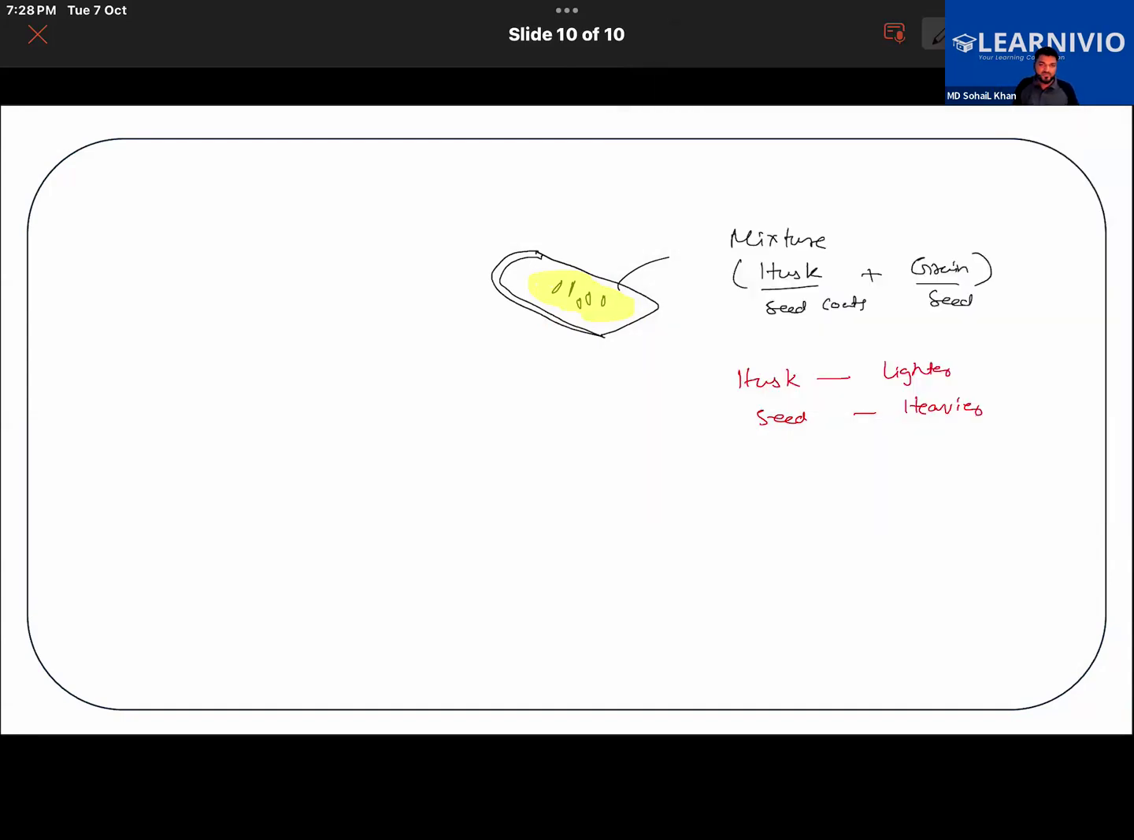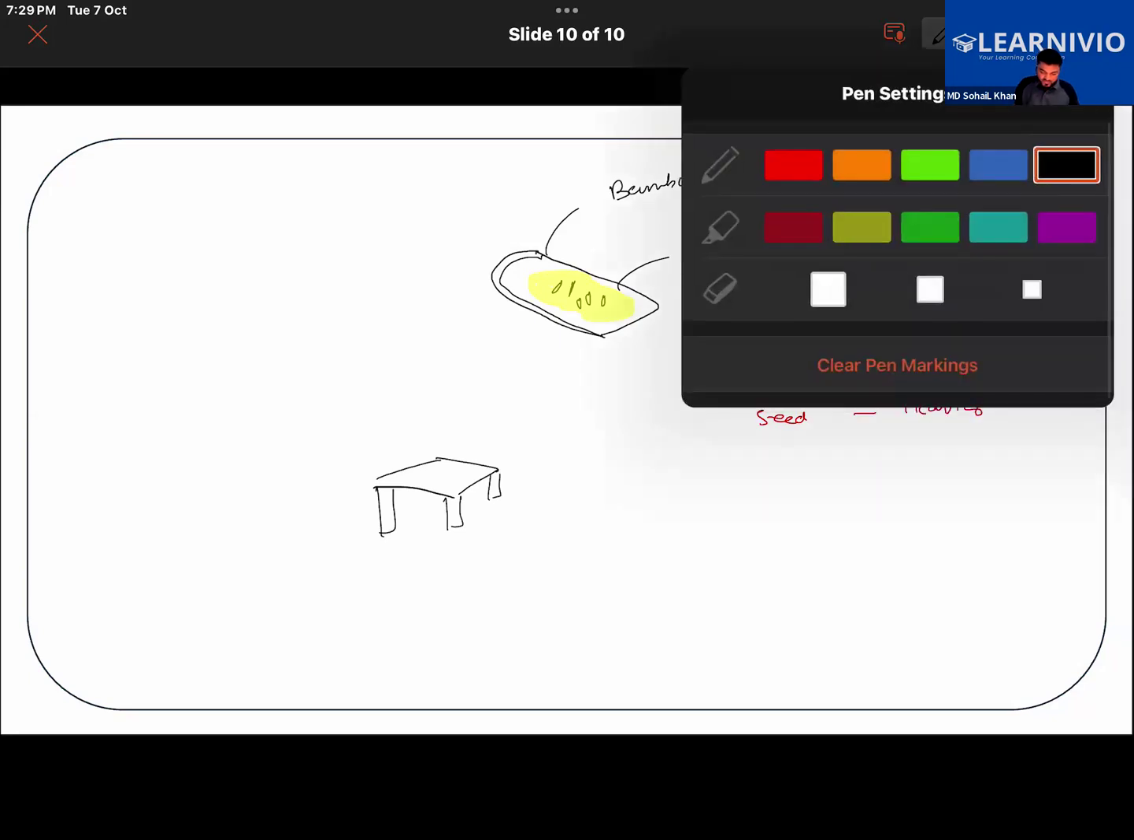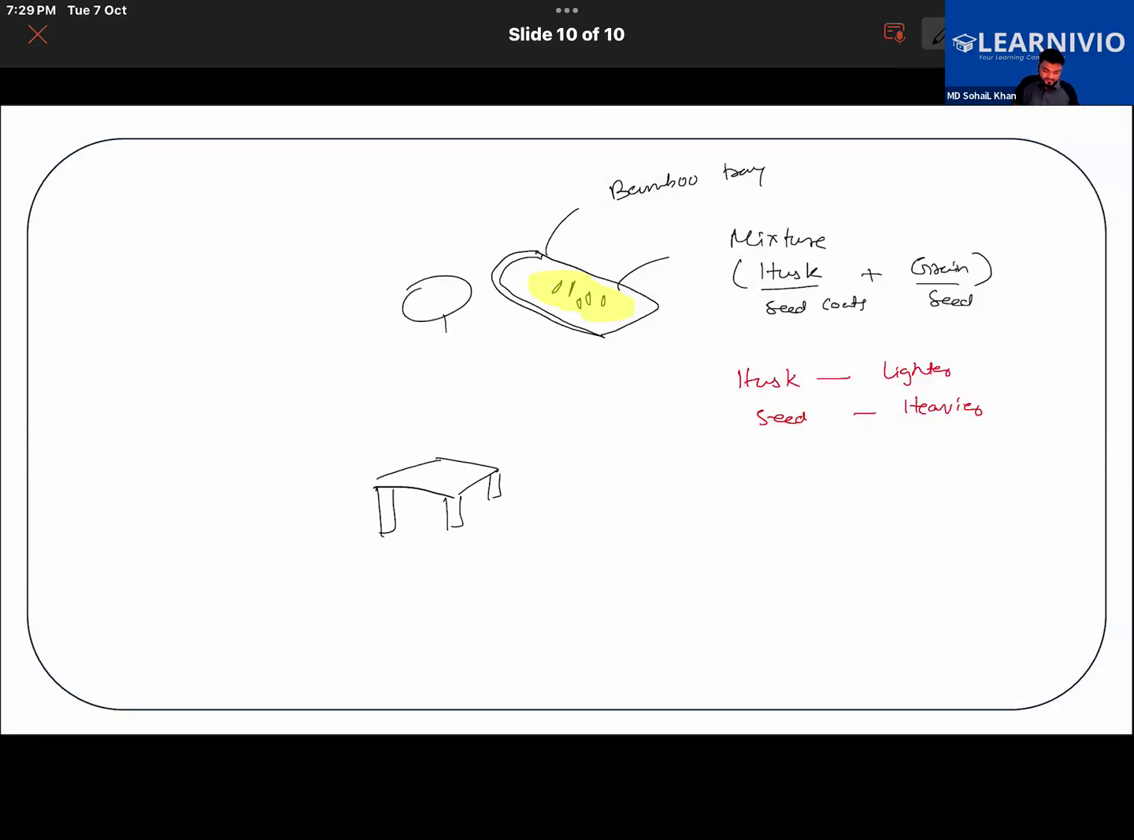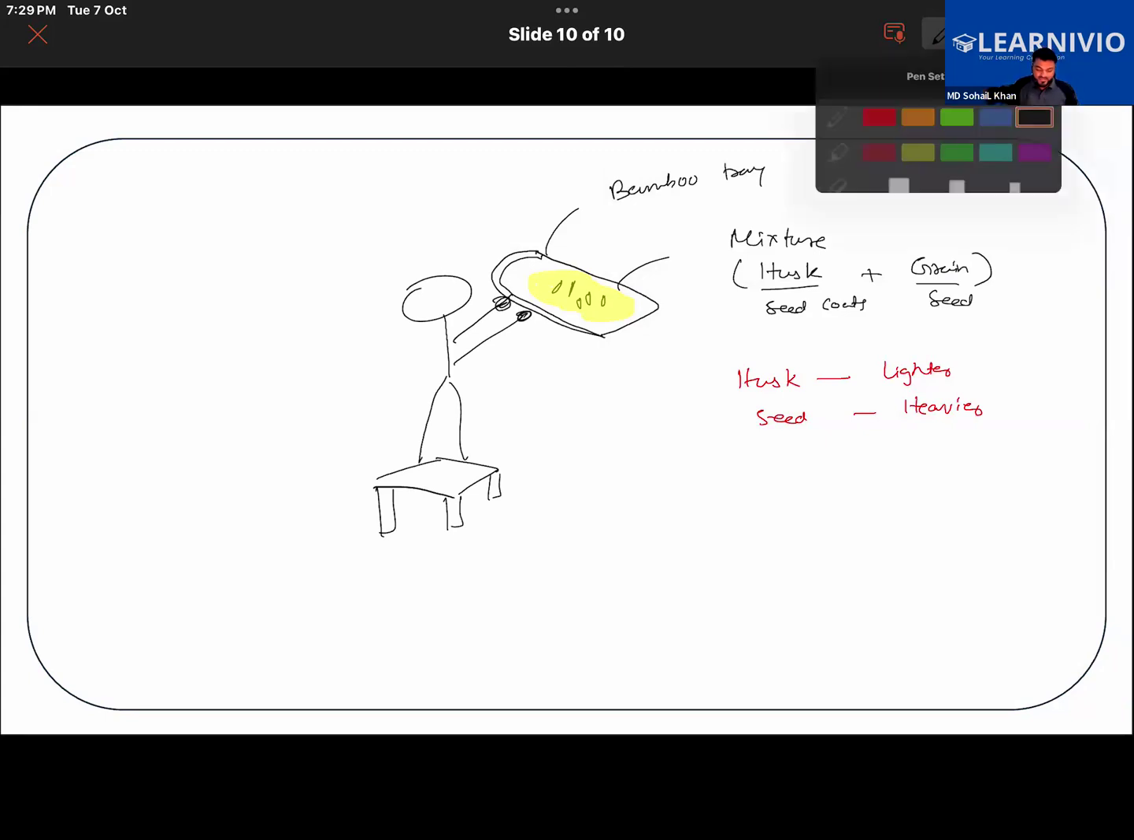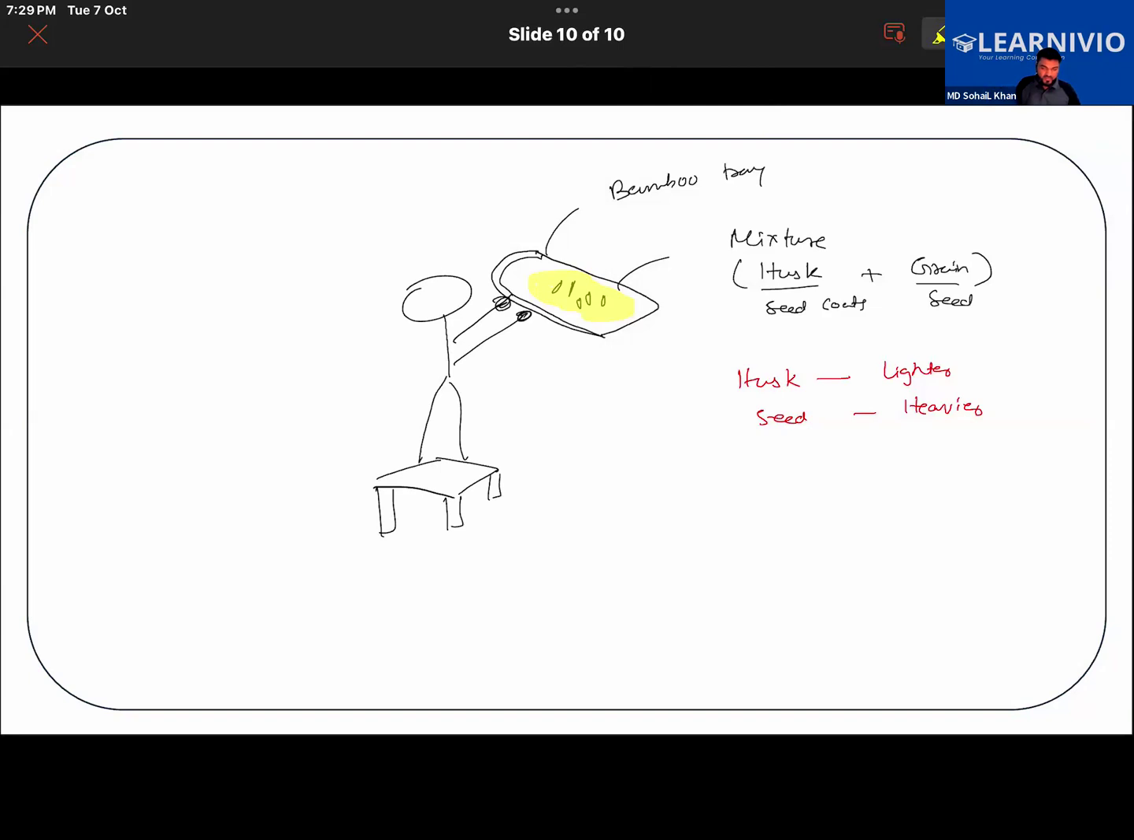The farmers will take a bamboo tray like this. They will stand at a height, on a stool like this. Then they will hold the tray up in the air and let the mixture fall down. So what you will find is that the husk will separate over here. Also, suppose wind is blowing from this side.